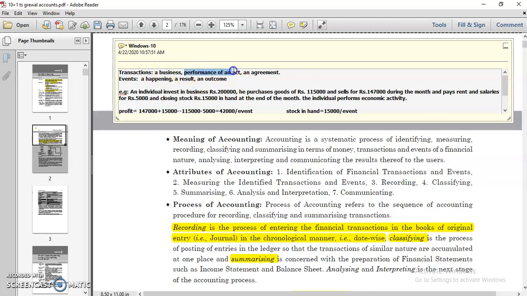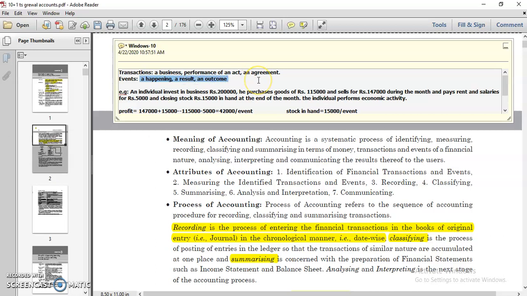A performance of an act, meaning any kind of performance in an act that you are going to do, becomes a transaction. An agreement is any kind of agreement between two parties, and it becomes a transaction. So what do we mean by events? An event is called a happening, a result and an outcome.